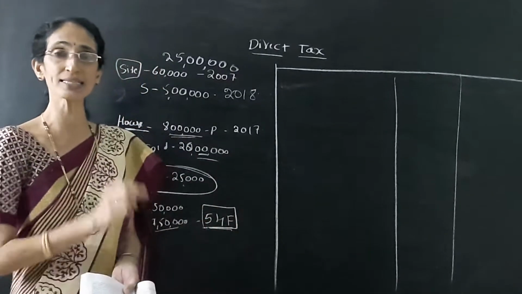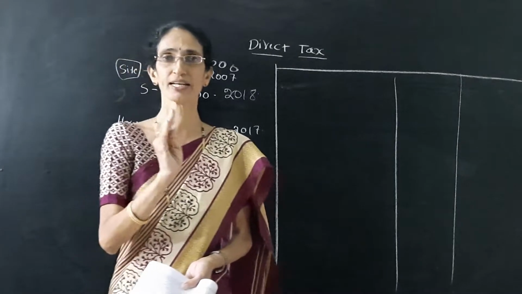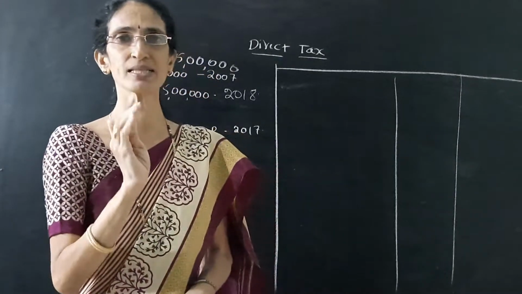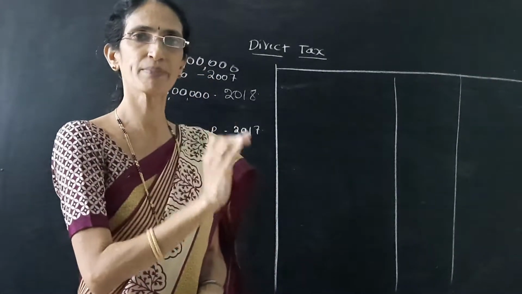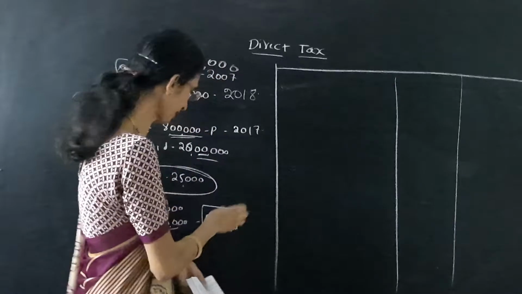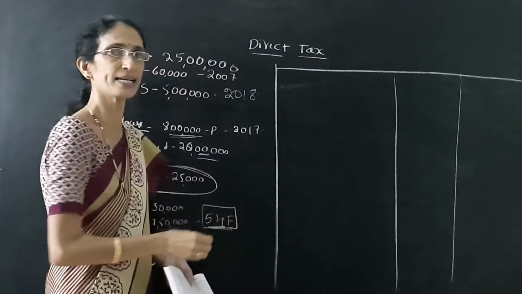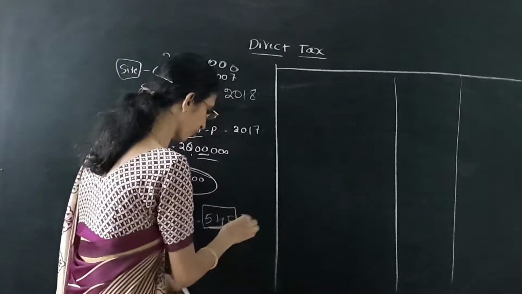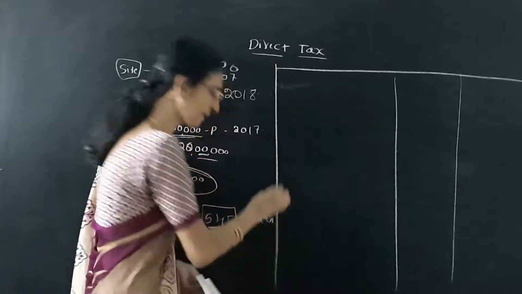So section 54 is applicable to both short term and long term. But 54F is applicable for the exemption of only long term capital gain.